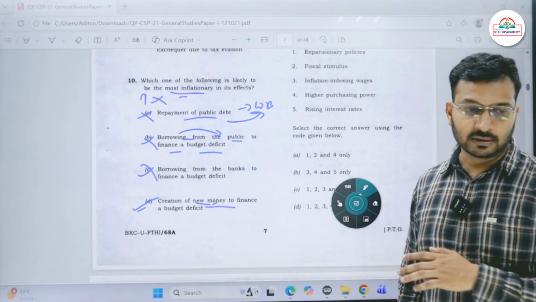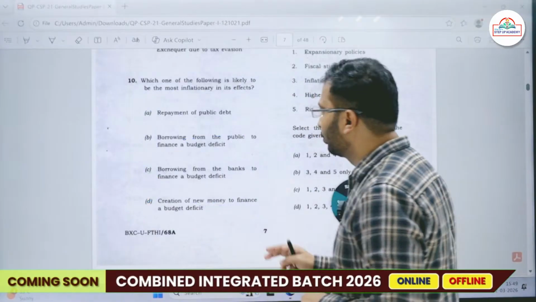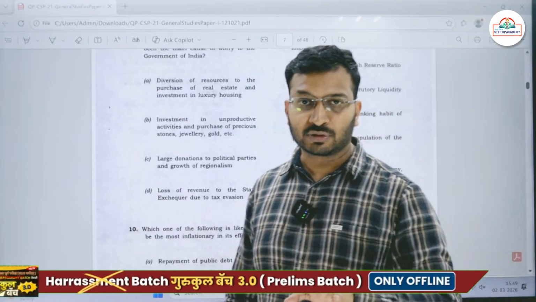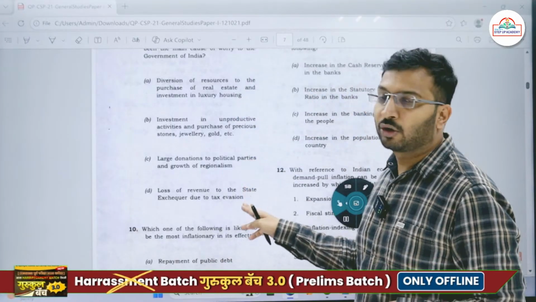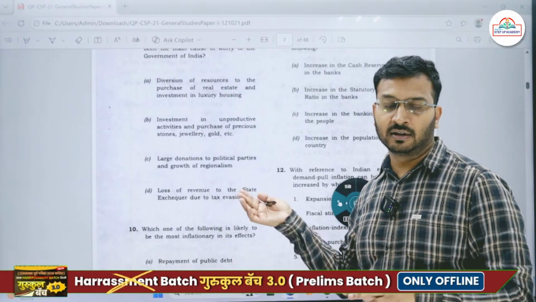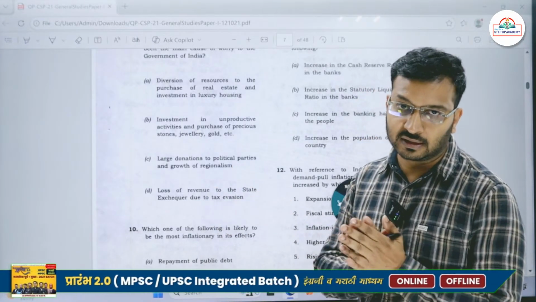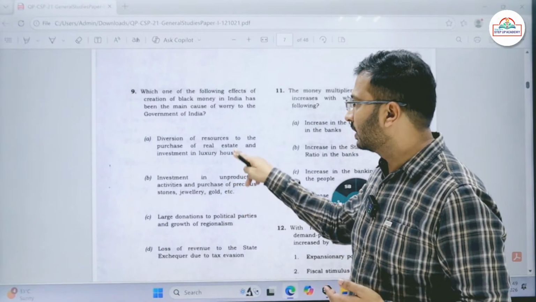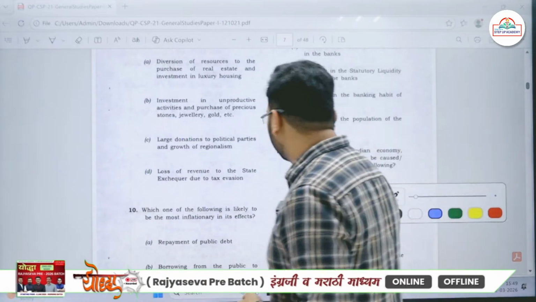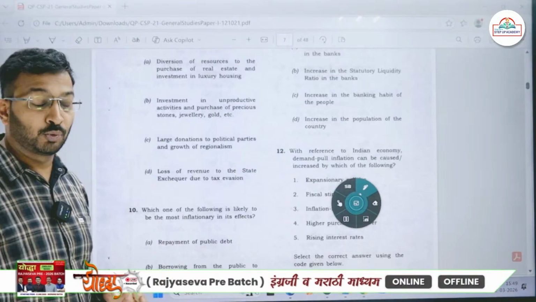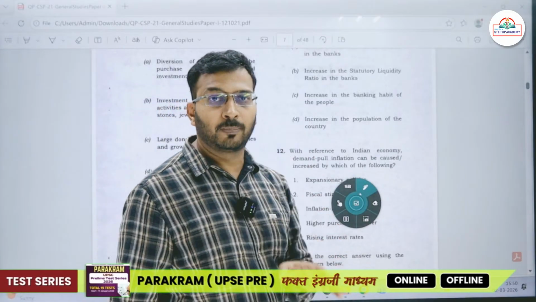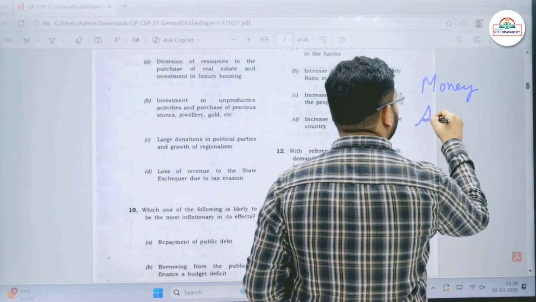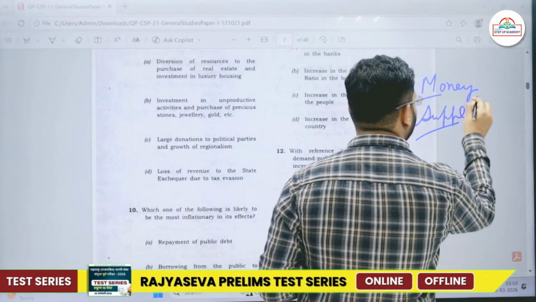Okay, so remember this with respect to the questions. Most of the questions are related to economy. There are some tricks about which questions you have to attempt and which you have to avoid. These economy questions are a little bit conceptual, and you need a little bit of understanding of these concepts. So go through these questions very thoroughly and try to revise these concepts. From this 10 question analysis, what I understand to be the most important topic of the economy section is money supply. Money supply is a very, very important topic of your economy.